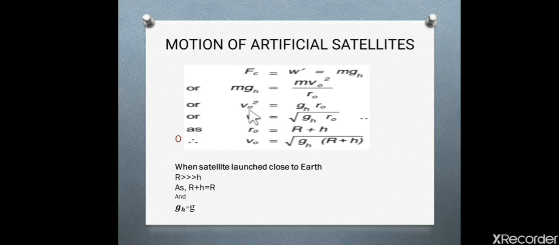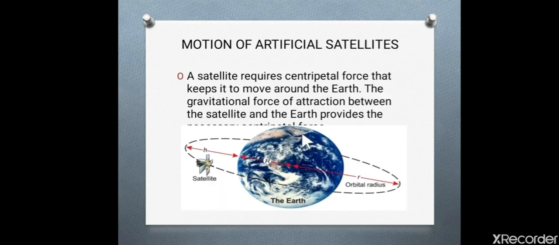Now we will take square root on both sides. Then we will get v naught is equal to square root of gh r naught. If you see the diagram, the distance from center of Earth to the satellite is r naught, and the distance from center of Earth to the surface is r, and from surface to the satellite is h.